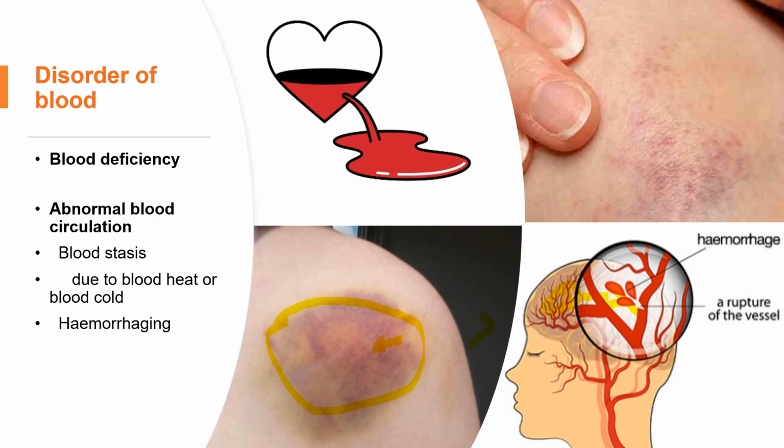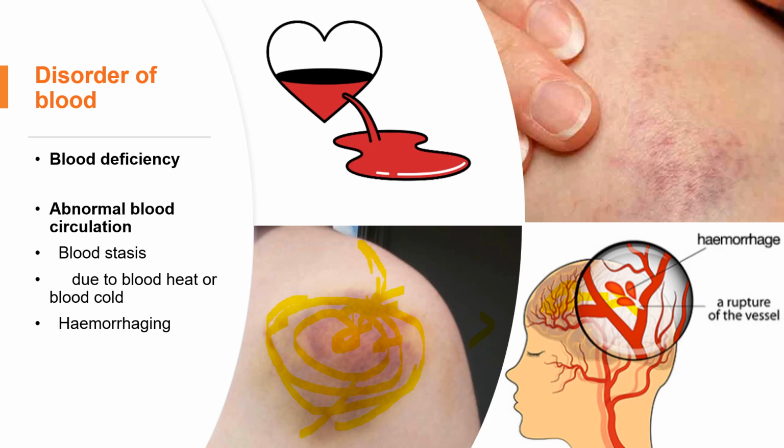These blues, this dark color, reflect the bleeding under the skin, and these indicate the blood stasis, because that's the blood stopped moving under the skin. Once the blood stops moving under the skin, this blood will occupy the pathways where the blood moves. So the new blood won't be able to move through here.